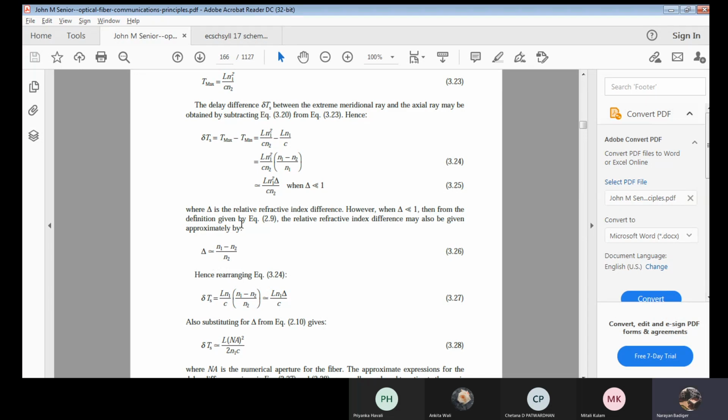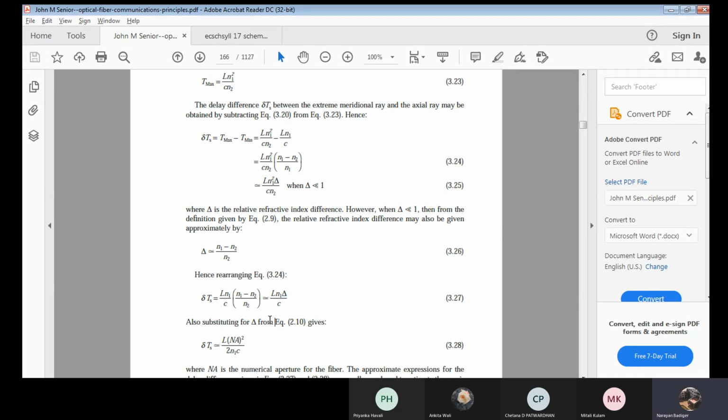Okay. Now we'll try to rearrange this equation. That is, delta Ts is equal to L n1 by C into n1 minus n2 by n2. This equation we are trying to use. Which is also equal to L n1 into delta by C. Okay. L n1 put it as it is, by C as it is. The delta value, we know that delta, I have put it.